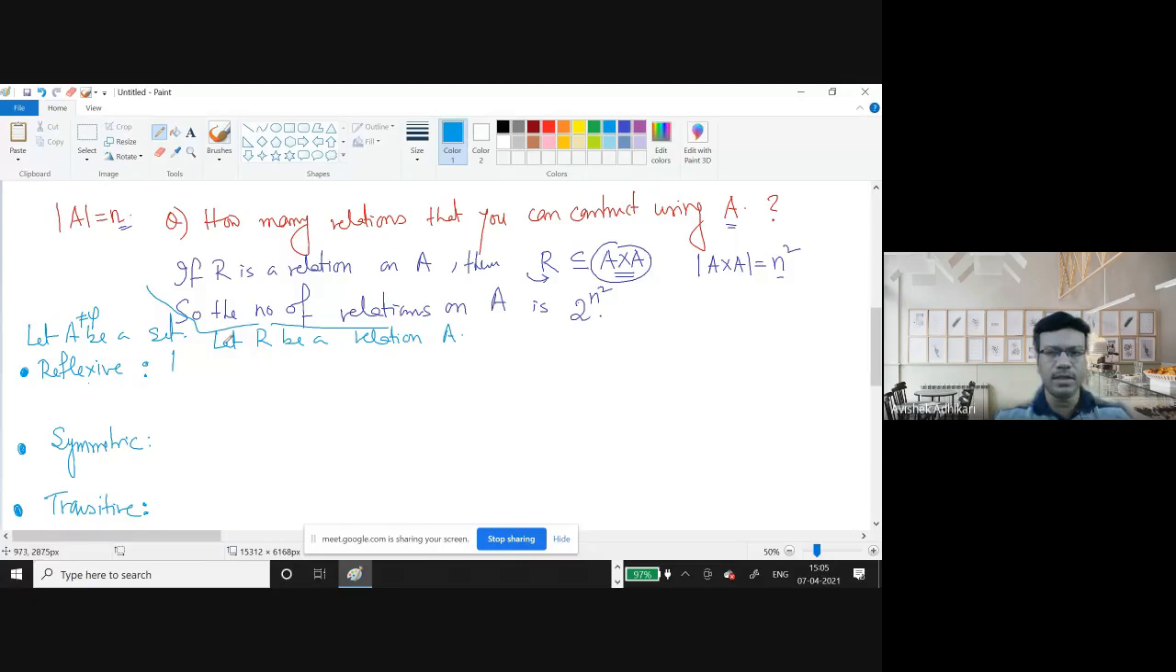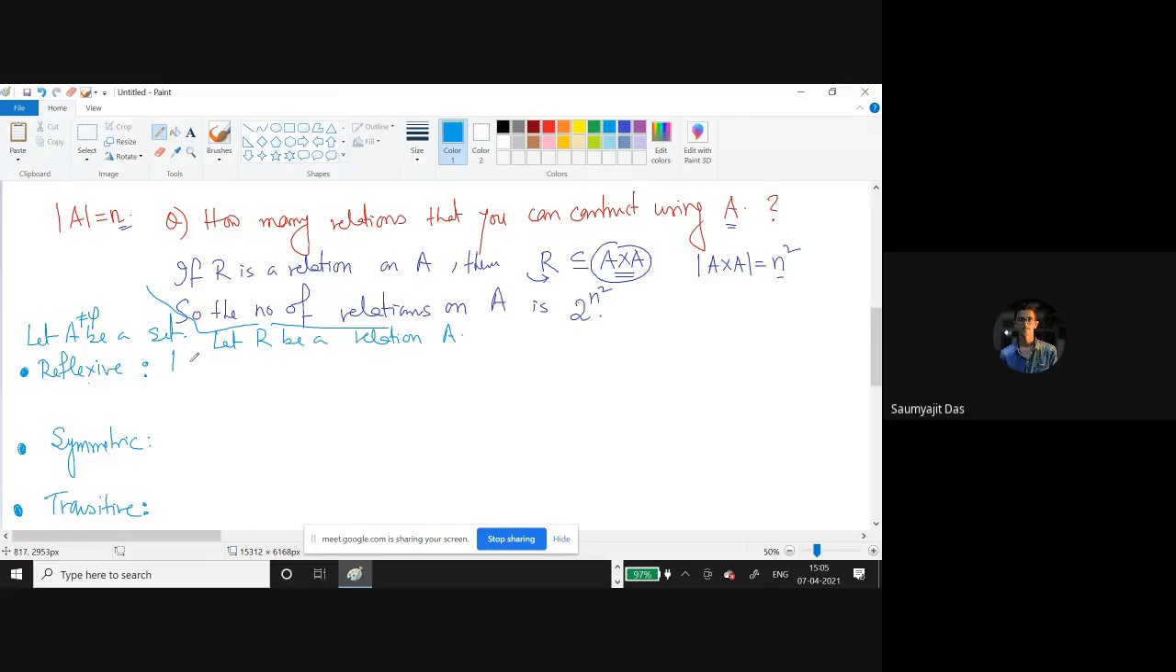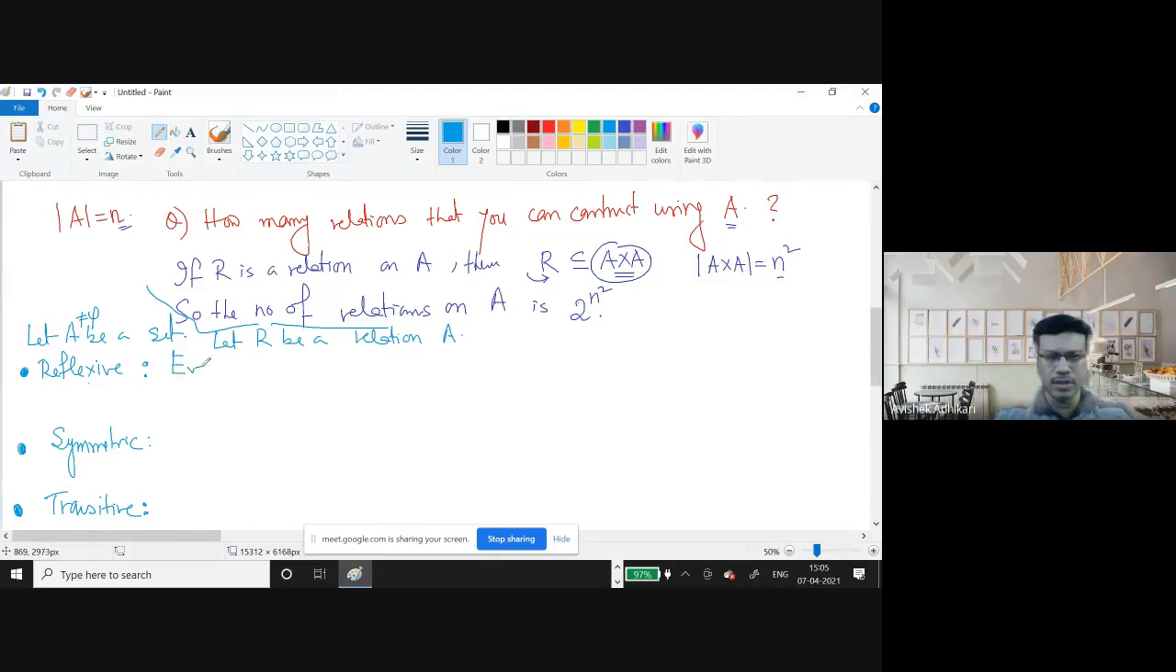Then R is reflexive when every element of A is related to itself. That means a R a for all a belongs to A. That means a and a are related. Somebody writes it this way, R a b; somebody writes it a R a.